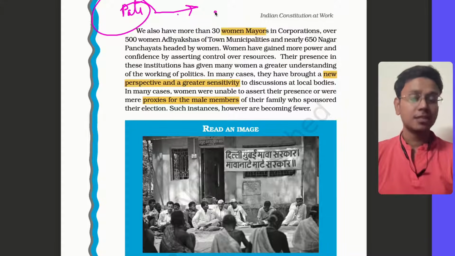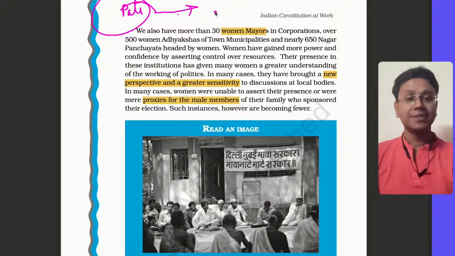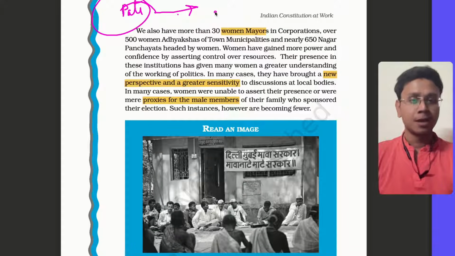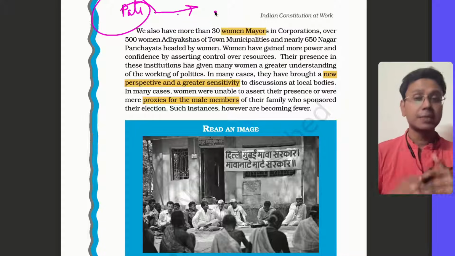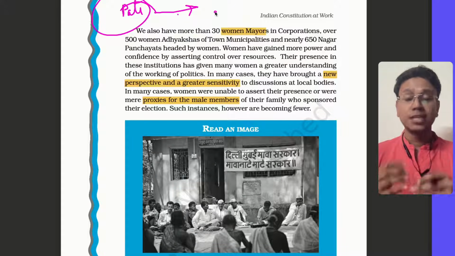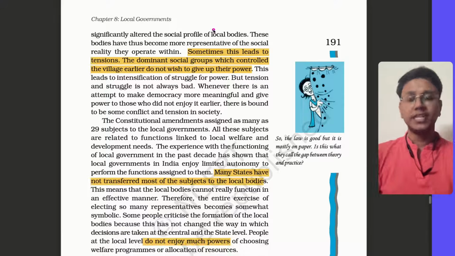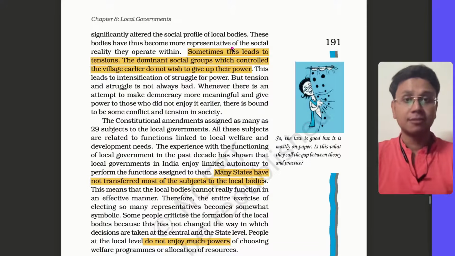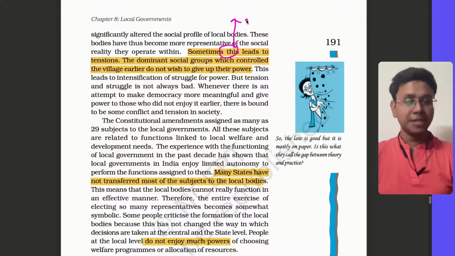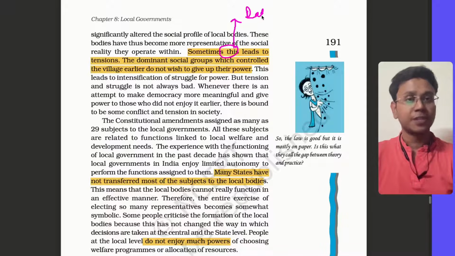It is declining nowadays. Now you can see women are very much active. They understand their role in a local body, but still in some areas, especially in rural and backward areas, which are in hinterlands, this issue can still be seen. So you can always quote this in the drawbacks. Now read this. Sometimes local people have been given power, and there are Dalits also, scheduled tribes also, women also. These are the marginalized people of a society.